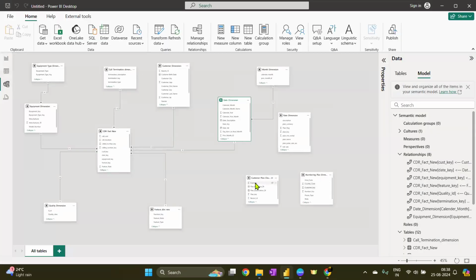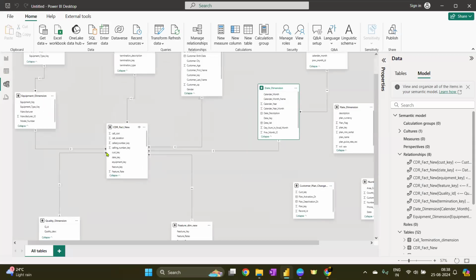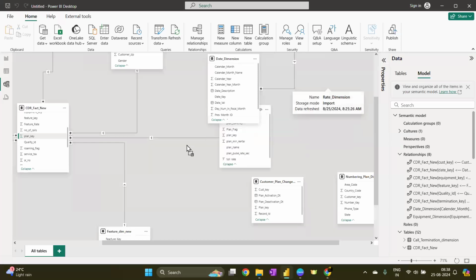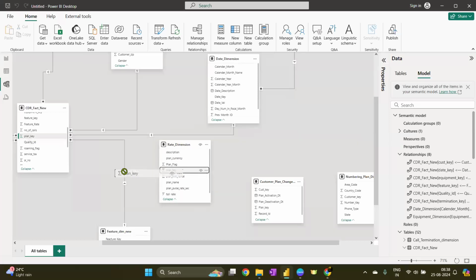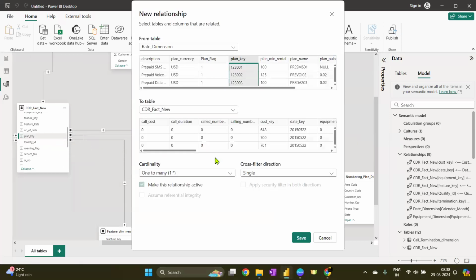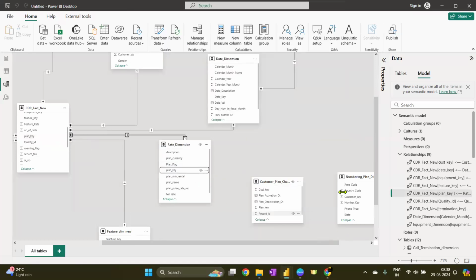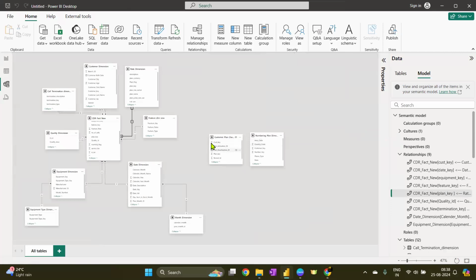So I can just directly select this rate dimension and the plan column. Okay, so there is the plan column as well. Plan key, it was written something like that. Okay, so there is this plan key, and let's see my rate dimension. I'm going to just directly click this too. So plan key and plan key, they are connected. Let's save. So done. Again, the last two tables remain.